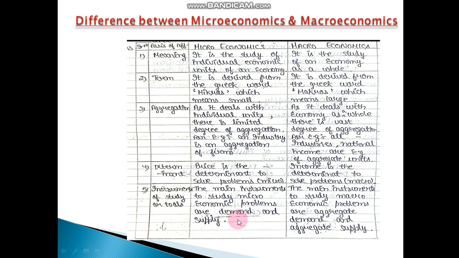If you remember, in class 11 you studied the chapter demand and supply, where we studied individual demand and market demand. But in macroeconomics, the tools are aggregate demand and aggregate supply. Aggregate demand means total demand of the economy. Aggregate supply means total supply of the economy. Got it? So these are the 5 points.